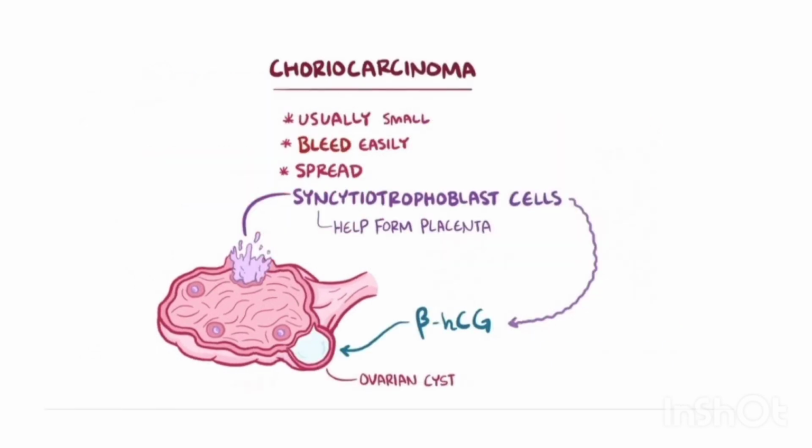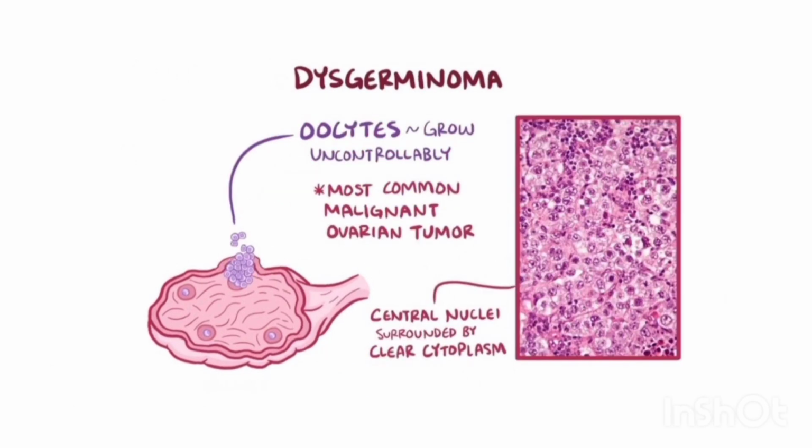The third type of germ cell tumor is choriocarcinoma. They are usually smaller in size, have a tendency to bleed easily, and spread really quickly. They consist of syncytiotrophoblastic cells that secrete high amounts of beta HCG, leading to formation of an ovarian cyst. Dysgerminoma, the fourth type of germ cell tumor, forms when the oocytes grow uncontrollably.